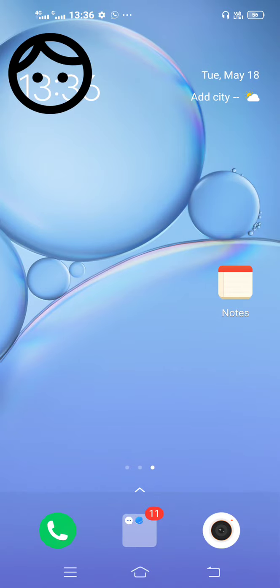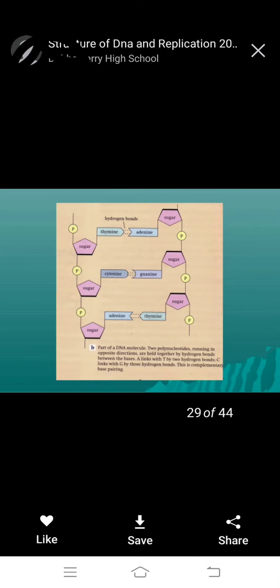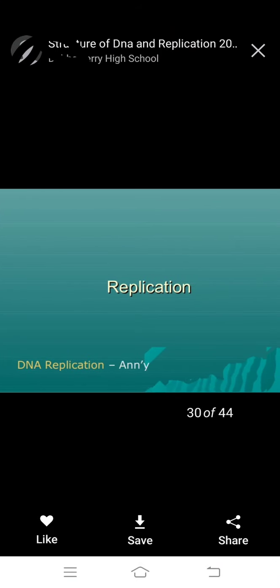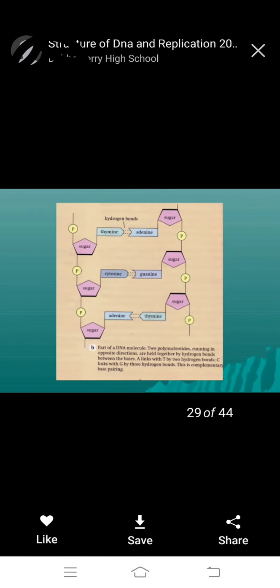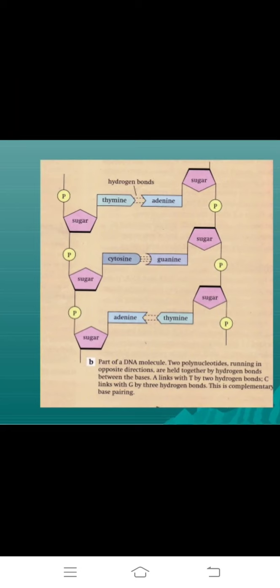The replication of DNA, the phase. Okay. First one, we observe replication, how it replicates.